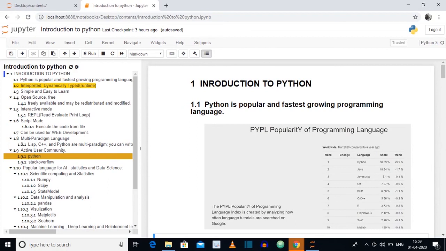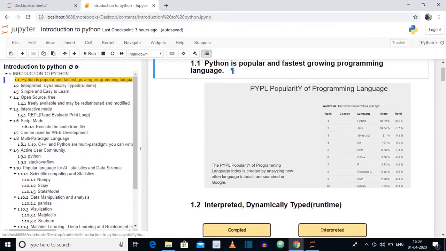This is an introductory lecture to Python. History. Python was discovered in the early 1980s by Claudio von Rosen. The name Python is inspired by the designer's liking of a comedy show, Monty Python. Python is a popular and fastest growing programming language. According to a survey conducted by GitHub, Python was ranked first in March 2020.